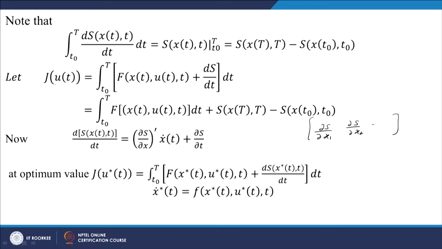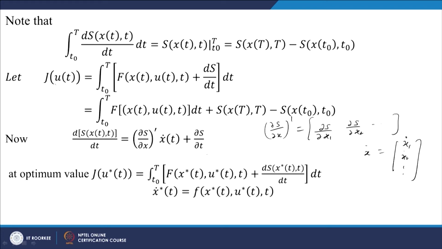So, this vector is del s by del x transpose, and x dot is the vector, as we know, x1 dot, x2 dot, etc. And del s by del t is a scalar function.